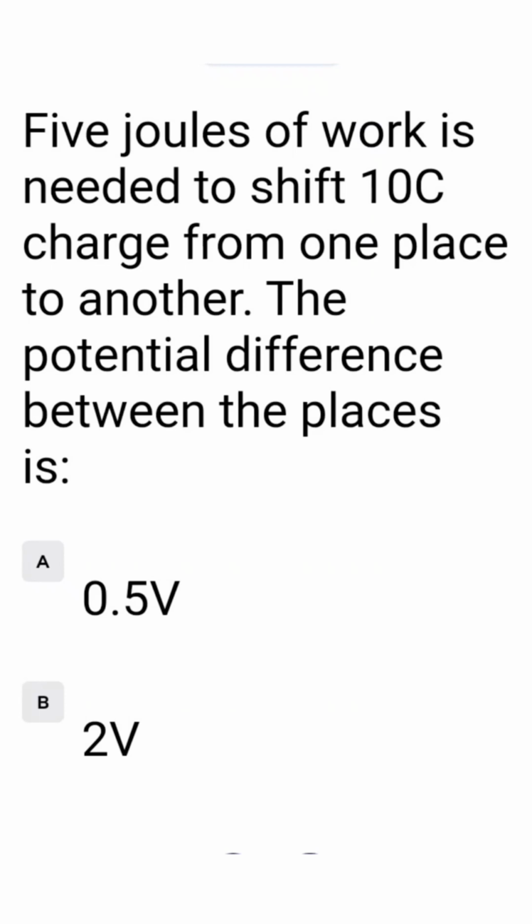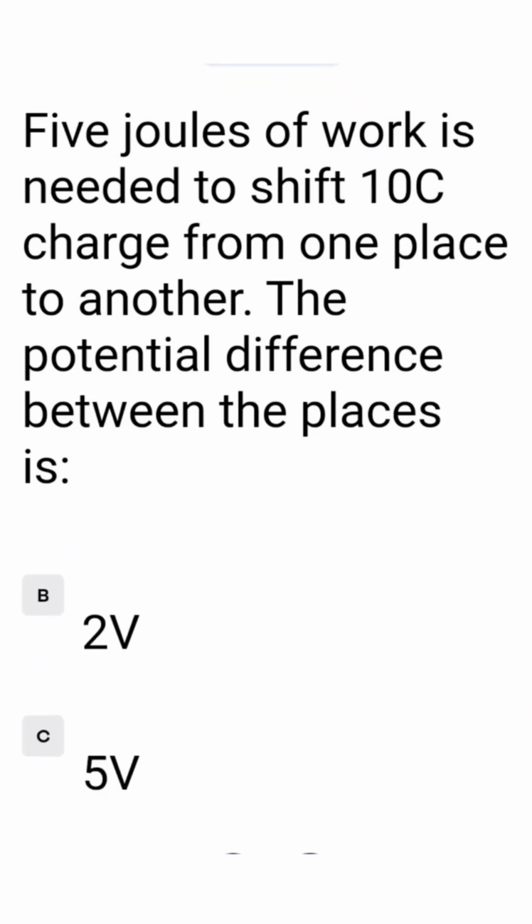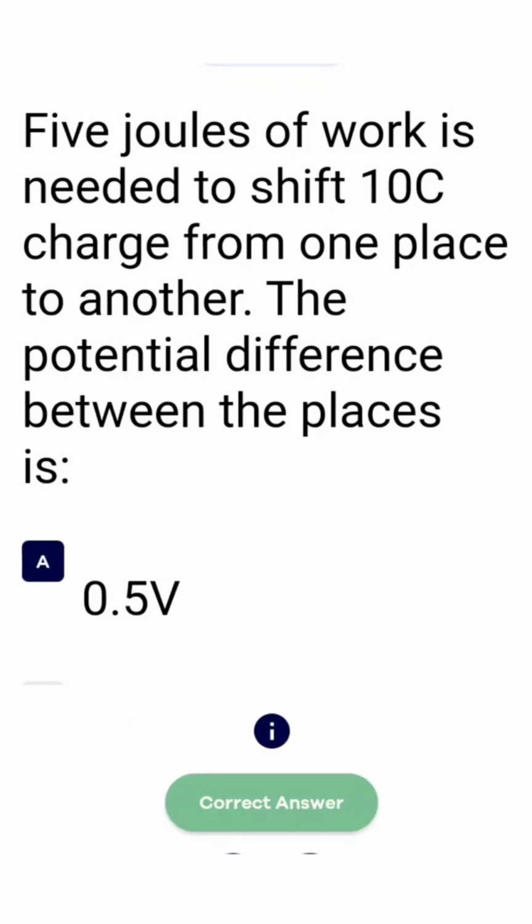It is equal to 0.5. Option A 0.5, option B 2 volt, option C 5 volt, option D 10 volt. The correct answer is option A, that is 0.5 volt. So we take option A.